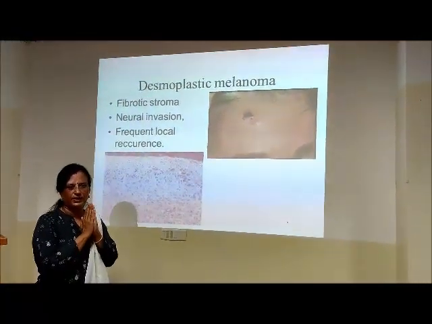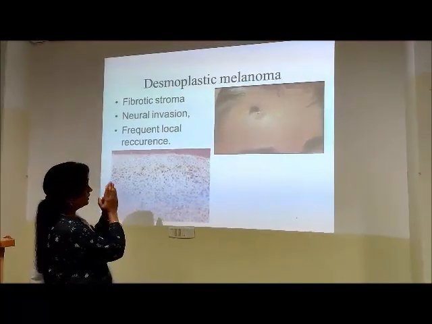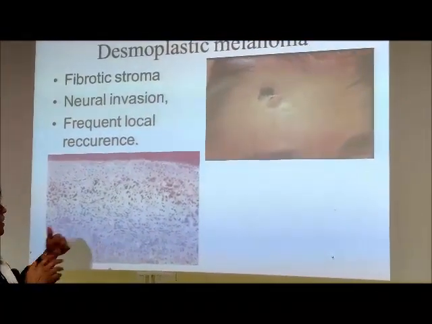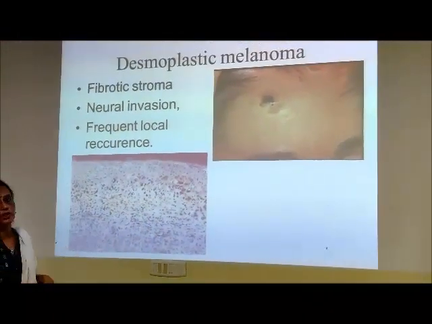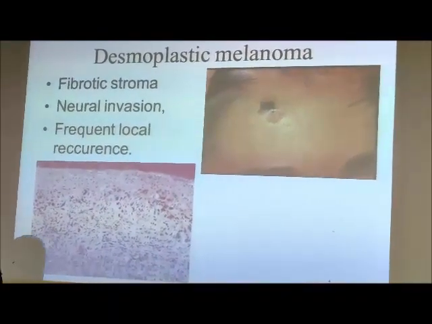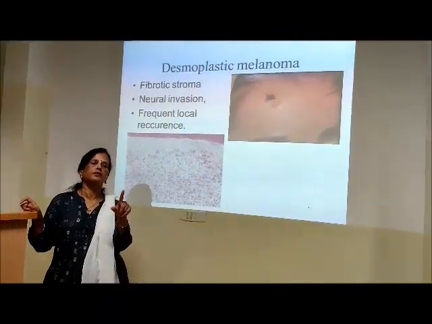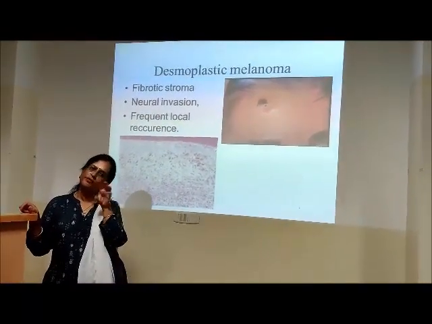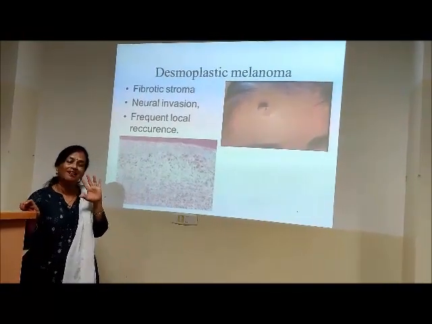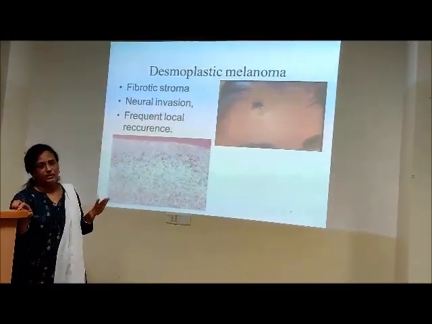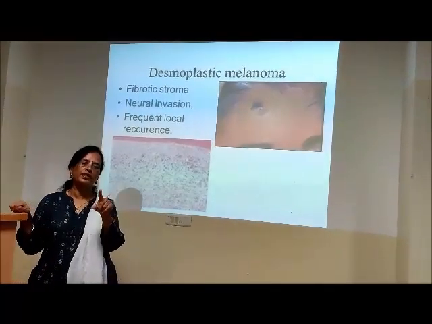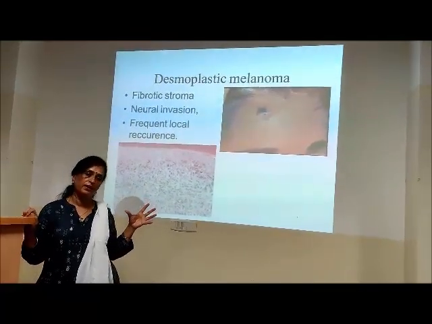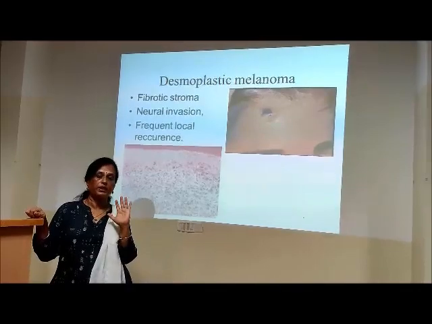Tumors which produce lot of stroma, that is desmoplastic stroma or fibrosis. Here we have an example, that is desmoplastic melanoma. More than that, remember at least 2 lesions. So one is breast carcinoma, breast. So when it produces lot of fibrosis, we call it as scirrhous carcinoma breast. There is one type of hepatocellular carcinoma which also produces lot of fibrosis. We call it as scirrhous carcinoma liver. Okay. Scirrhous variant of hepatocellular carcinoma.